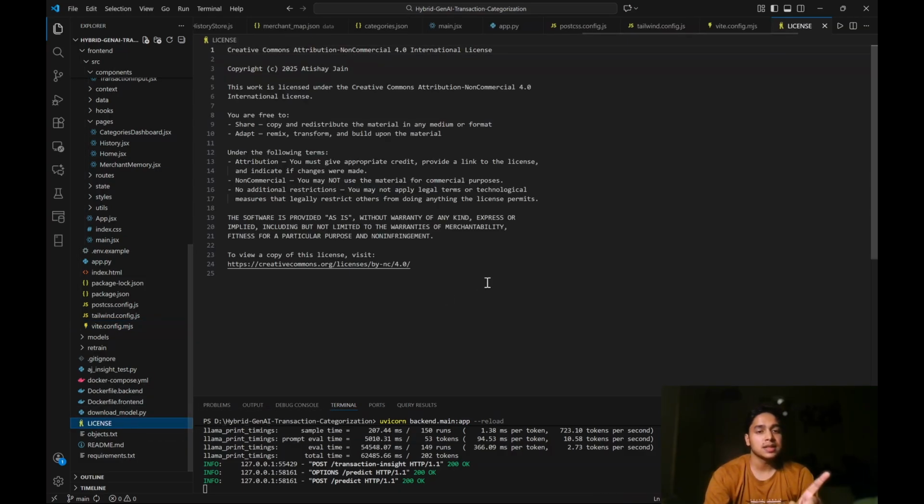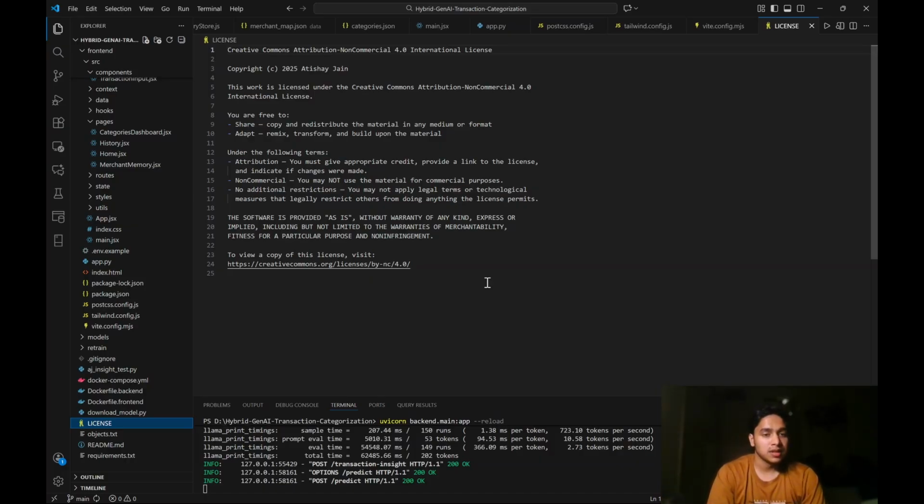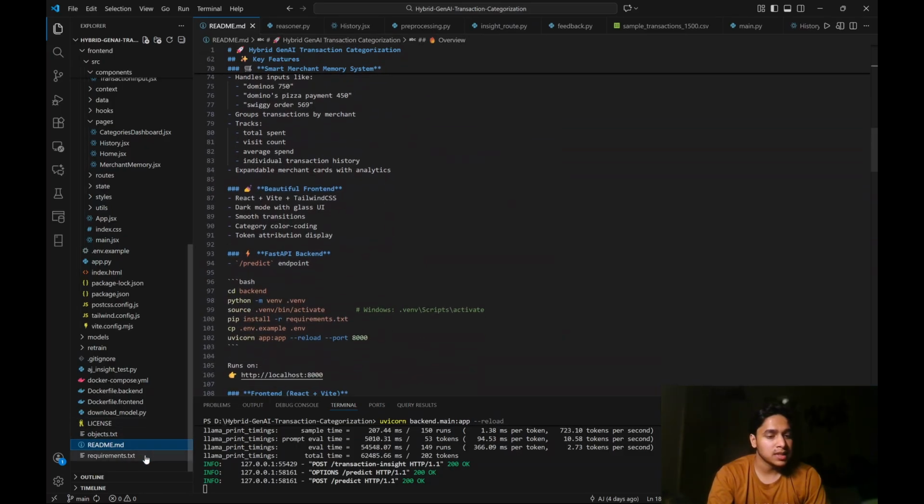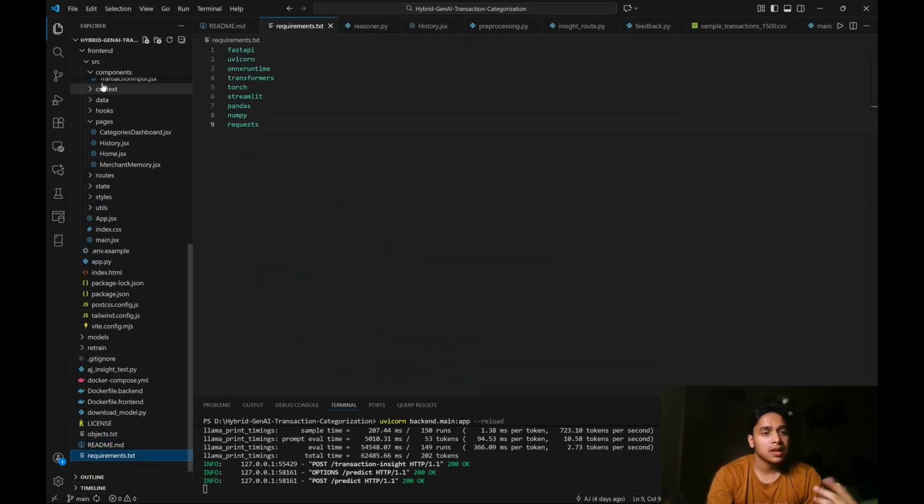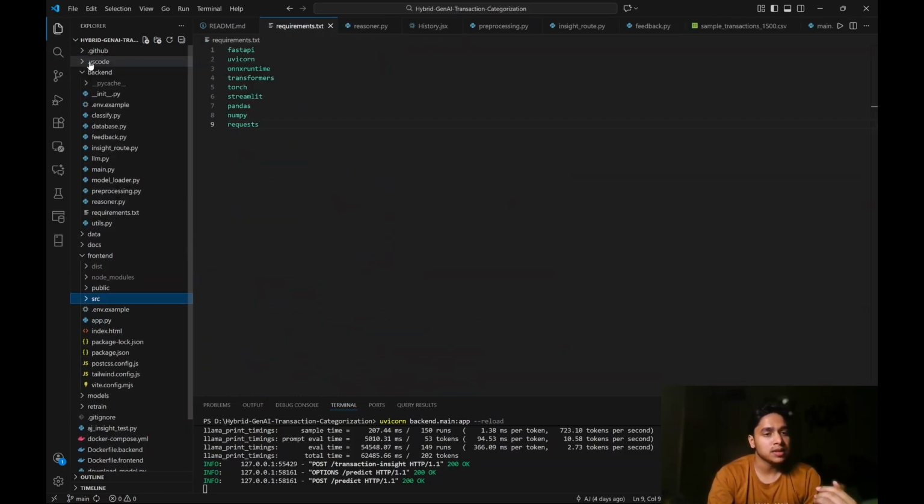The license is free to use, but you cannot use it commercially. You can make additions, adapt, remix, share, and copy, but you cannot sell it. That is a limitation. This is the README file. You've already seen requirements.txt. And yep, that is my project.